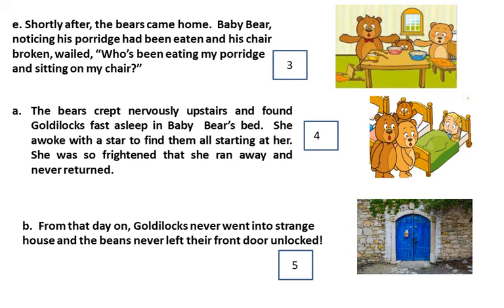Children, paragraph E is the climax or major event in the story. That is, it is 3. And paragraph A is the events leading to resolution of problem. That is, it is 4. And B is the conclusion. Children, we read the story once. Now you have to read the story in order.